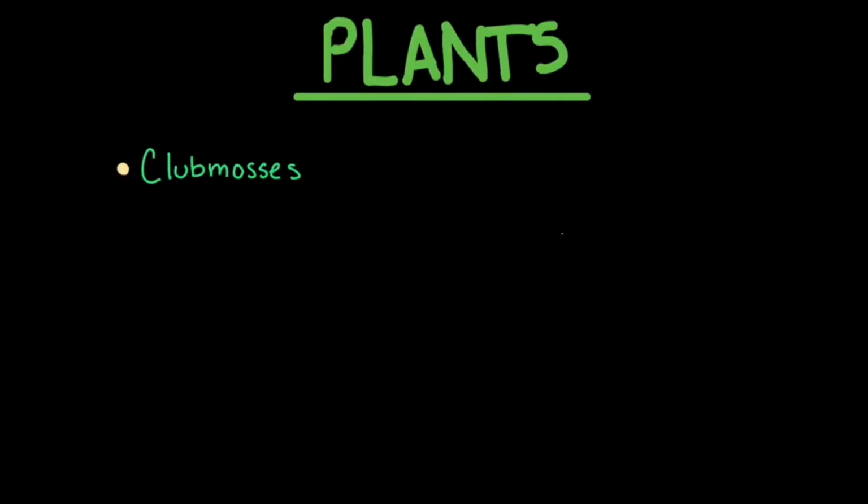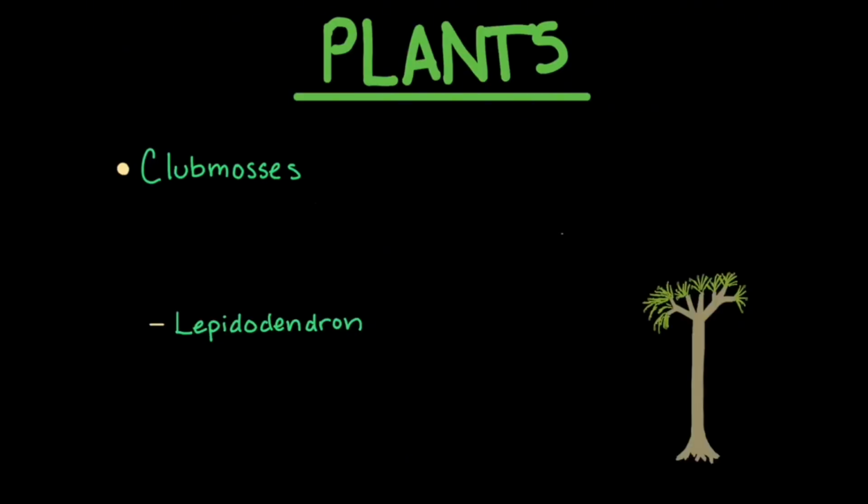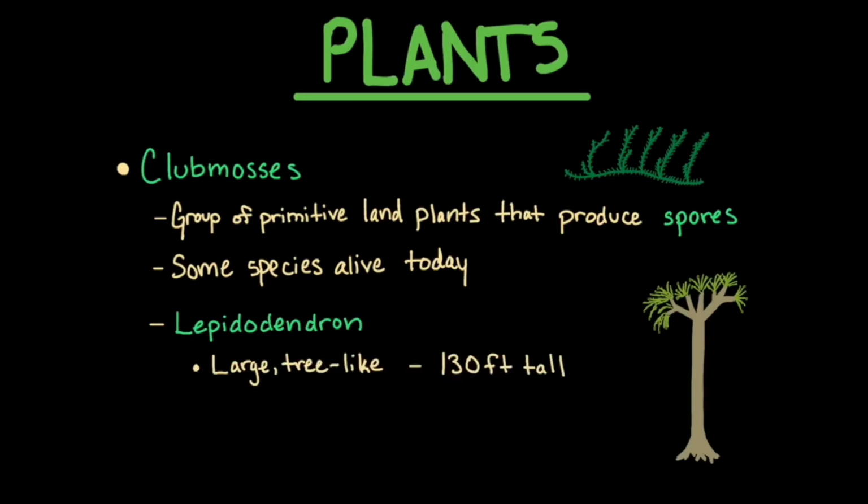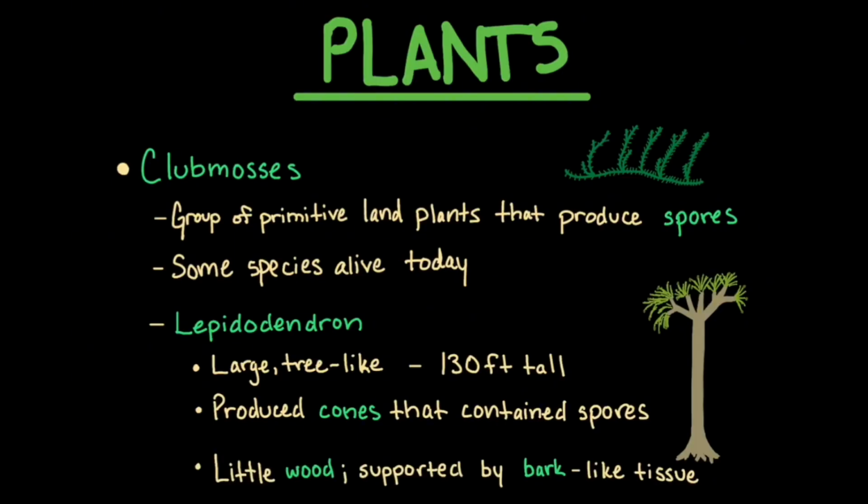Let's take a look at plants during the Carboniferous. Lepidodendron was a large tree-like club moss that grew during this time. As a reminder, club moss is a group of primitive plants that produce spores that still have some species alive today. Lepidodendron grew up to 130 feet tall. It produced cones that contained spores. It had relatively little wood and was supported by bark-like tissue.